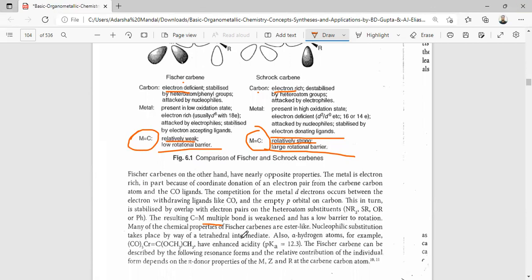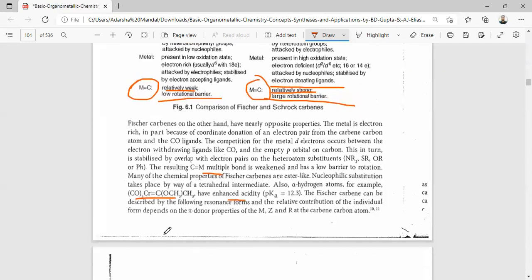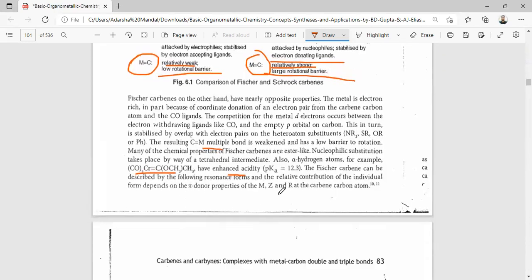Many of the chemical properties of Fischer carbenes are ester-like: nucleophilic substitution takes place by a tetrahedral intermediate. Also the alpha hydrogen atom, for example in this carbene, has significant acidity. The Fischer carbene can be described by the following resonance forms. The relative contribution of the individual forms depends on the properties of M and R at the carbene carbon atom.